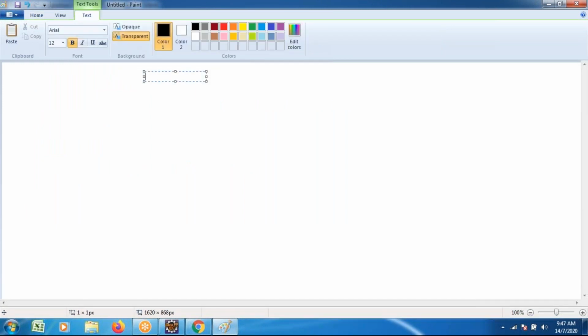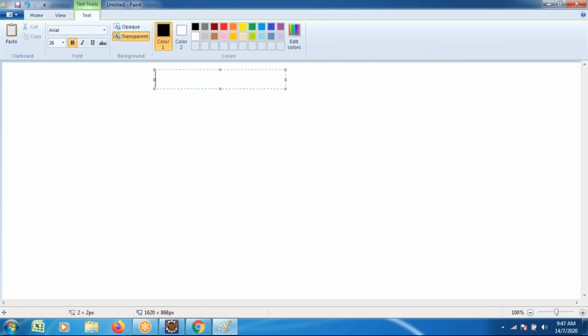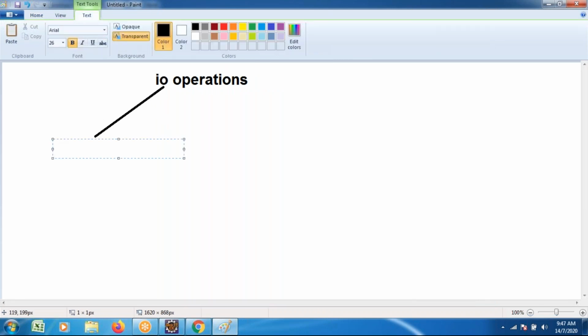Today's concept is IO operations: input, output operations. I wanted to perform IO functionalities. In Java, we use System.out.